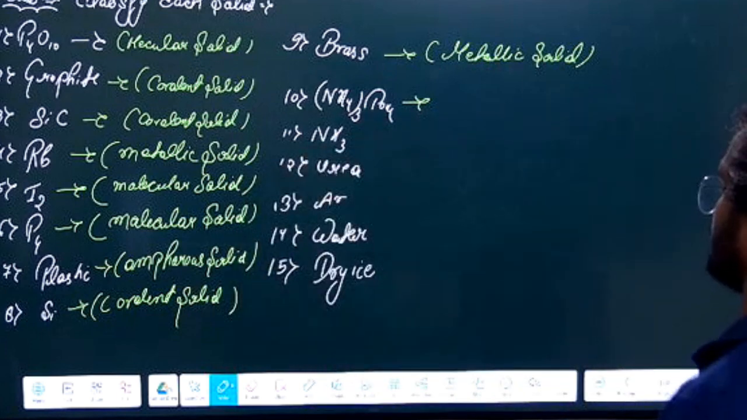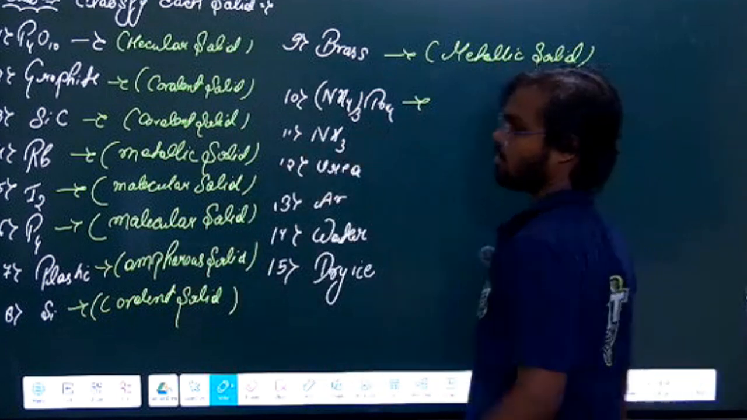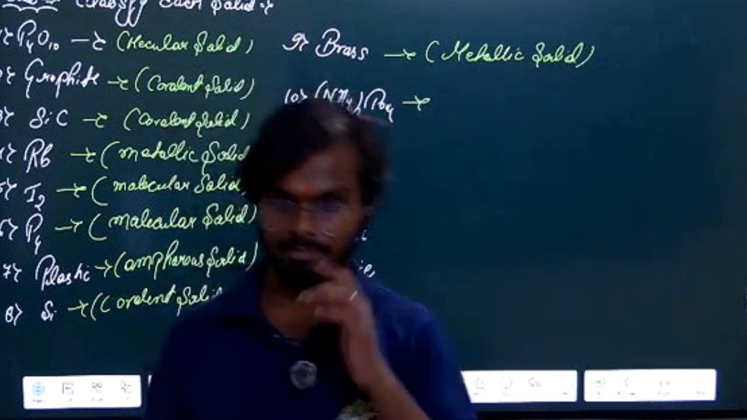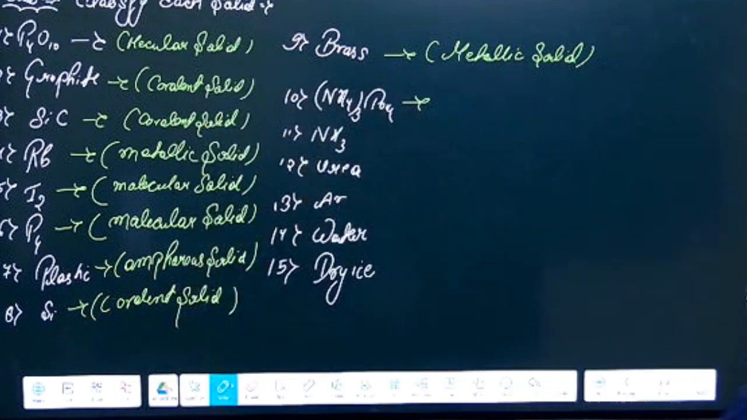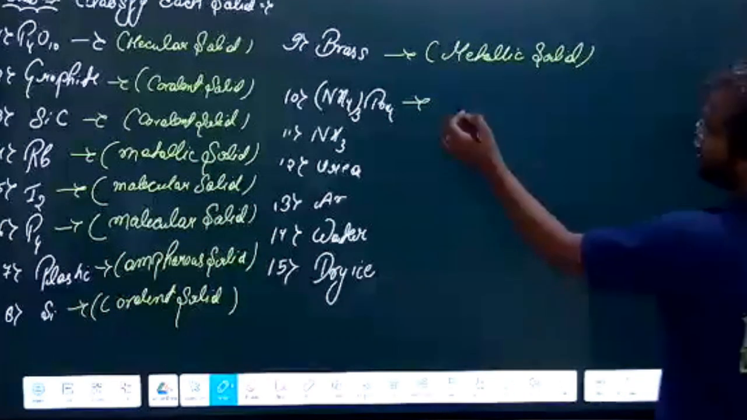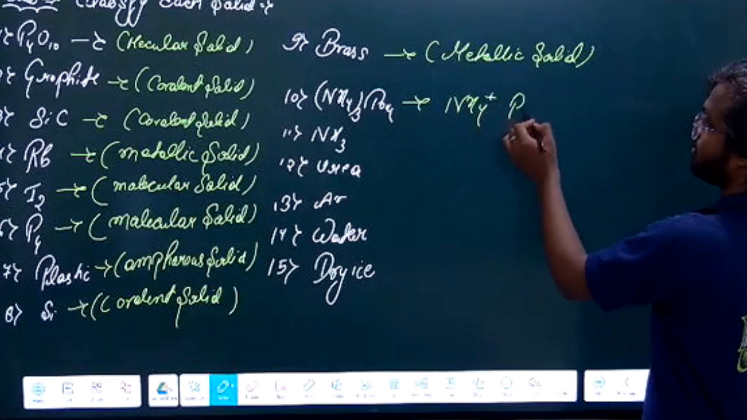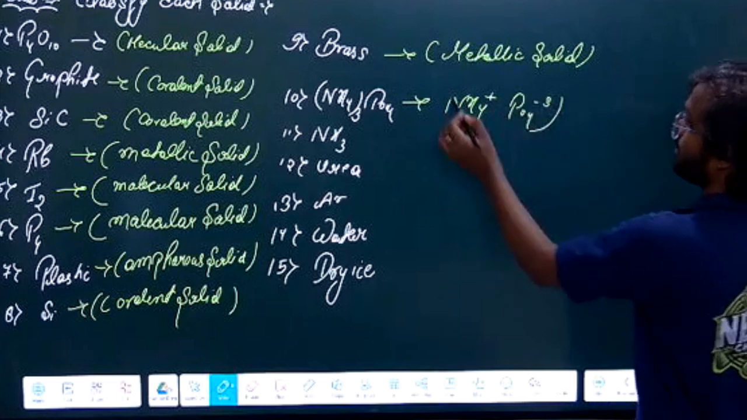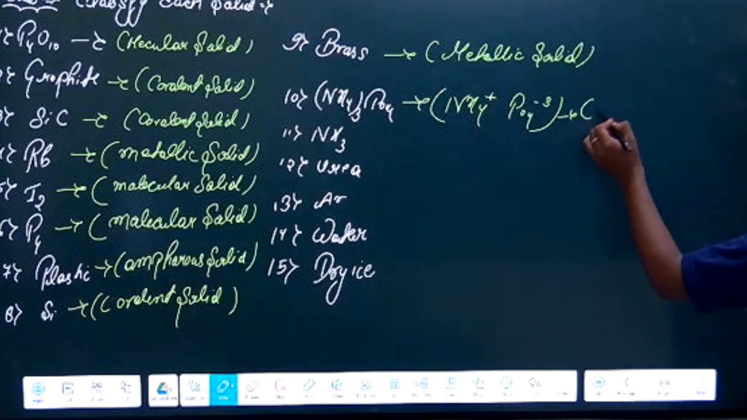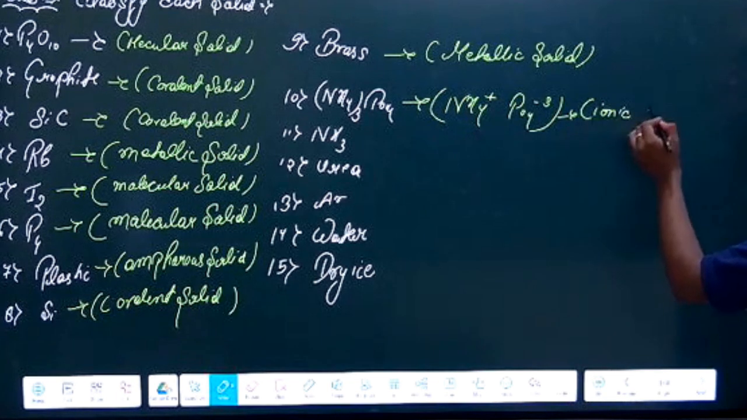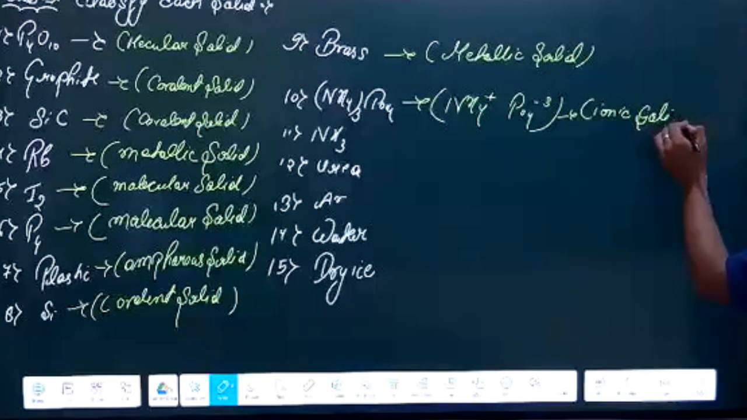What about (NH4)3PO4, ammonium phosphate? What type of solid is it? Molecular solid? No, it's not molecular. If you see, it will break into ions. See, NH4 plus and PO4 minus 3. You can break it into ions. So it is an ionic compound, and hence an ionic solid.